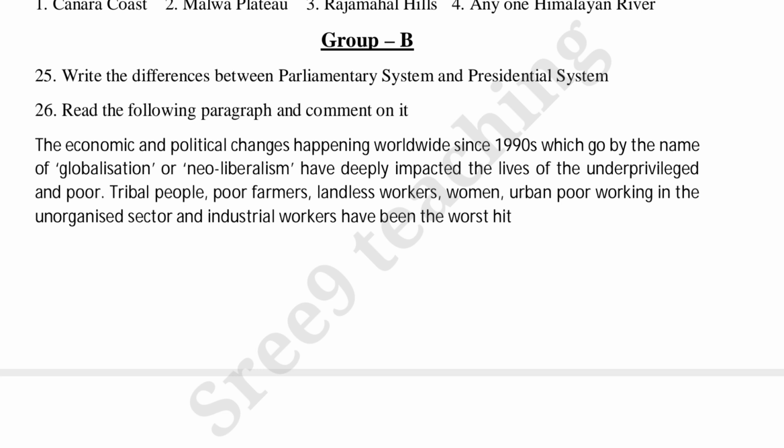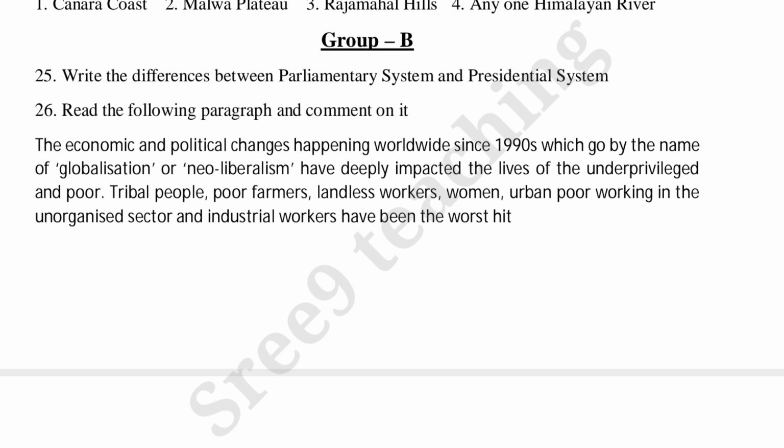25th, write the differences between parliamentary system and presidential system. 26th, read the following paragraph and comment on it. See the paragraph, the economic and political changes happening worldwide since 1990s, which go by the name of globalization or neoliberalism, have deeply impacted the lives of the underprivileged and poor.